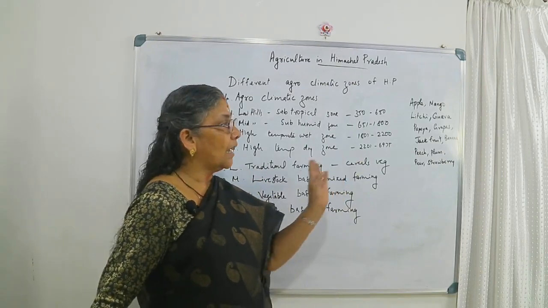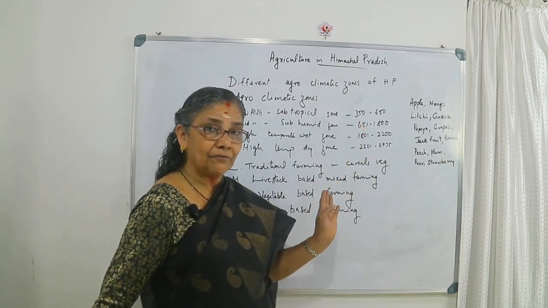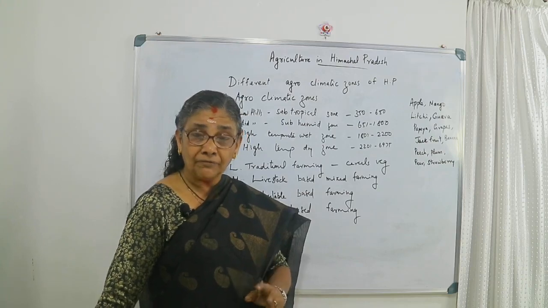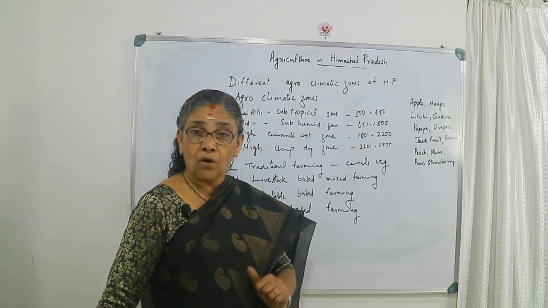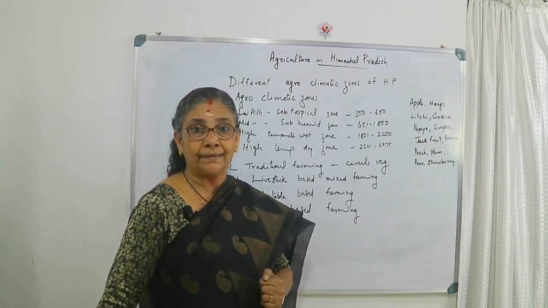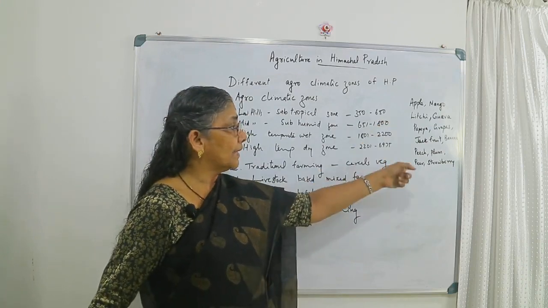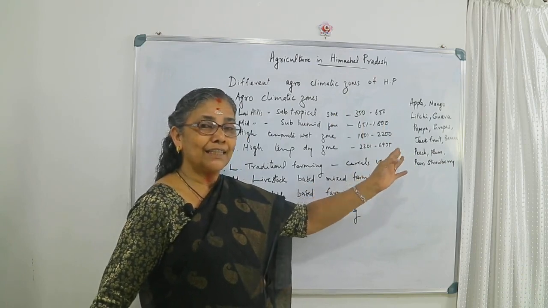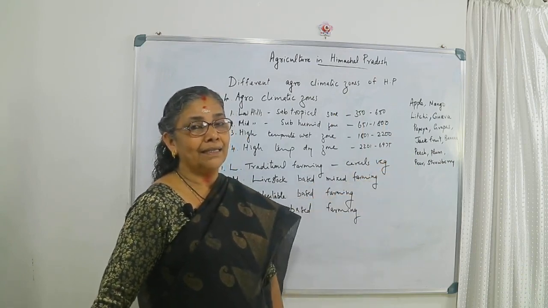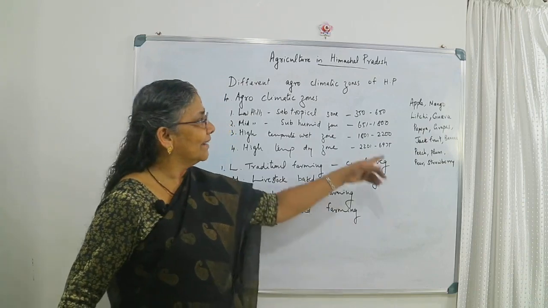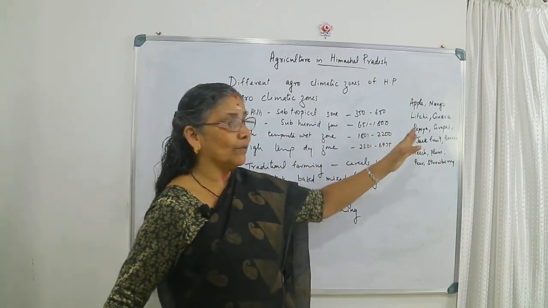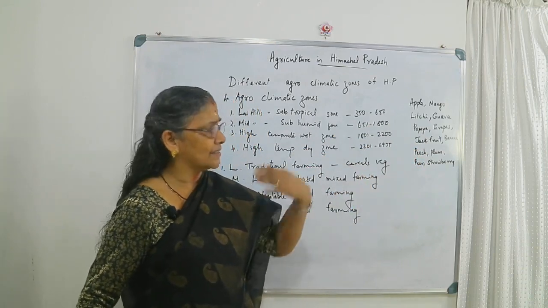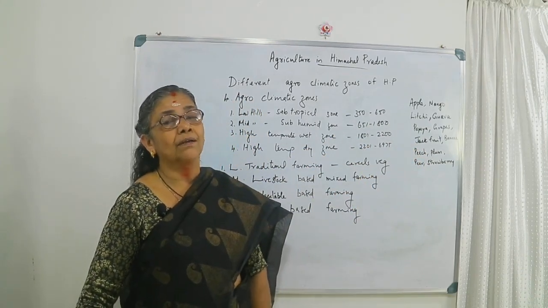This is how they are focusing on mixed farming. Livestock includes cows, buffaloes, sheep, goats, even horses. And several fruits are grown, like apple, mango, lychee, guava, papaya, grapes, jackfruit and bananas, in this fruit bowl of India.